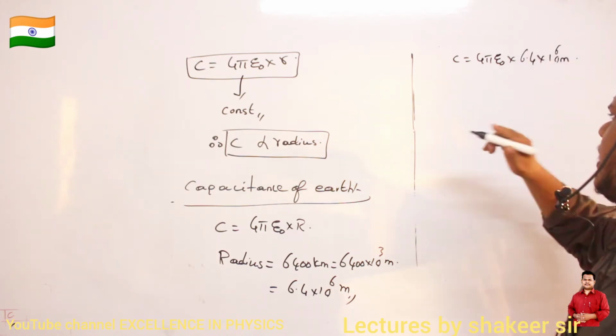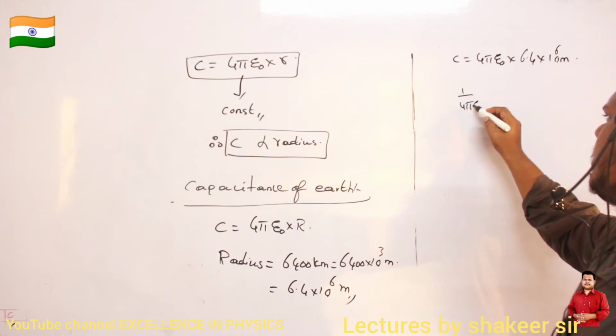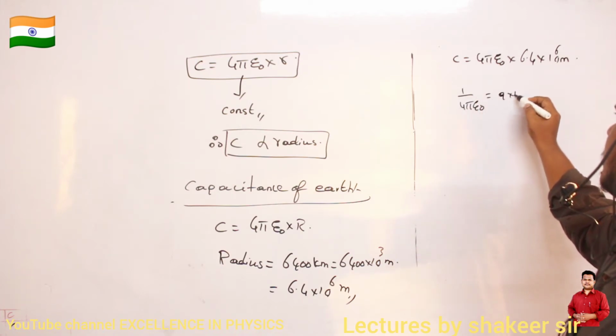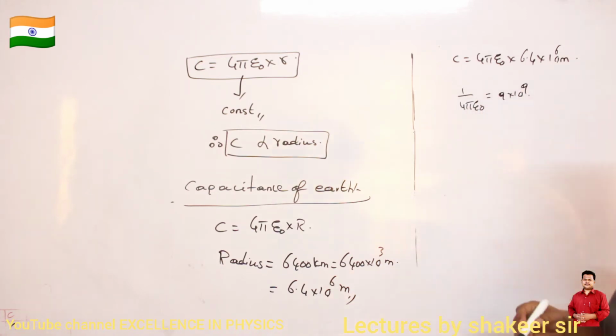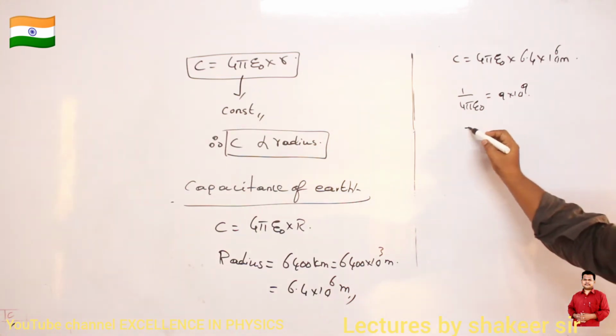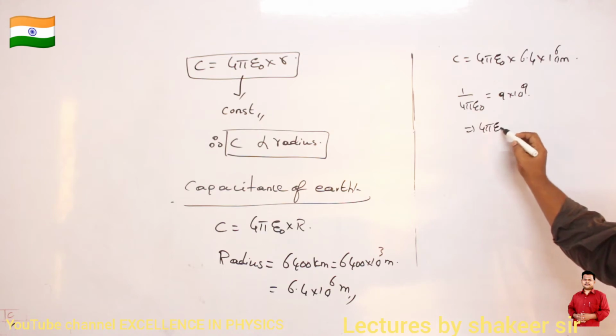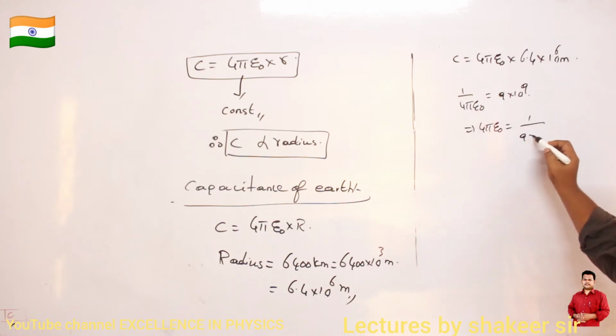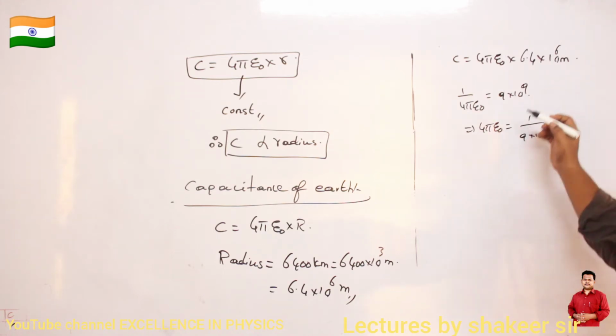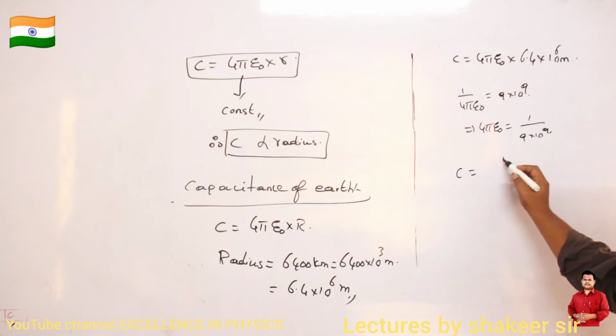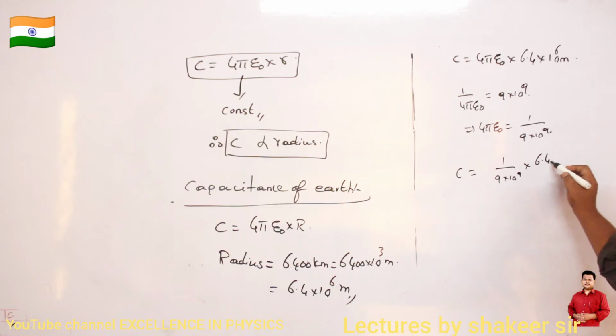And we know 1 by 4 pi e naught is how much? 9 into 10 power 9. Already we know this value. 1 by 4 pi e naught is equal to 9 into 10 power 9. Then 4 pi e naught will be 1 by 9 into 10 power 9. So substitute here. C is equal to 1 by 9 into 10 power 9 multiplied by 6.4 into 10 power 6 meter.